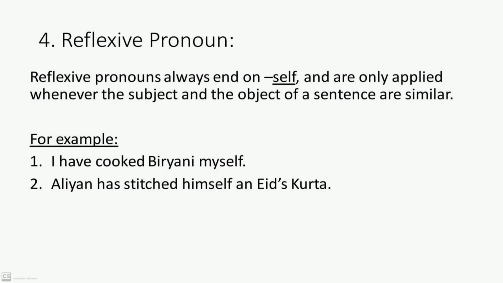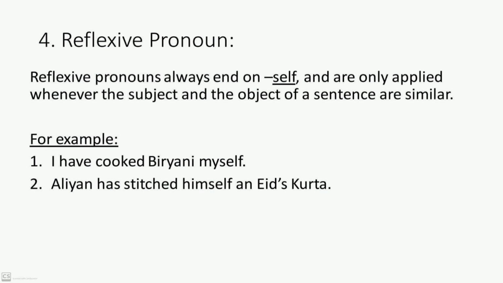Then there are reflexive pronouns. Reflexive pronouns always end in self. So this is a tip. Reflexive pronouns always end in self and are only applied whenever the subject and the object of a sentence are the same. It's a little tricky, but here you can understand via examples.